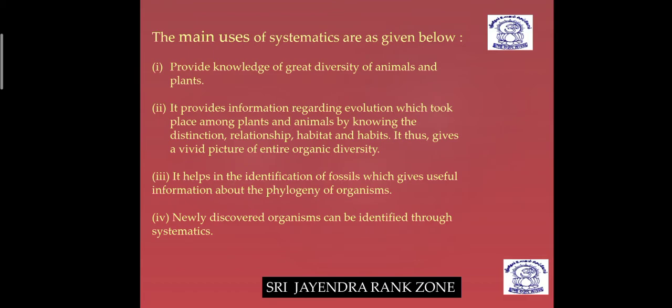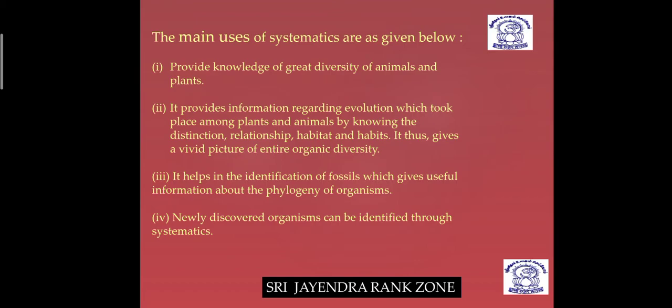And the next thing, it helps in the identification of fossils, which gives useful information about the phylogeny of organisms. And the fourth one is that a newly discovered organism can be identified through systematics. Whatever new organism we find, we can identify it by systematics. So these are the uses of systematics. So a systematic arrangement is needed according to Carolus Linnaeus and according to the taxonomic sciences.